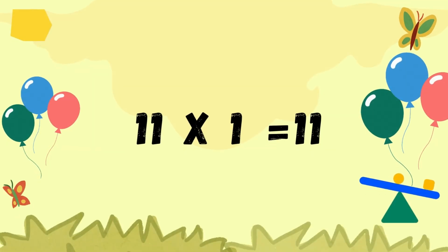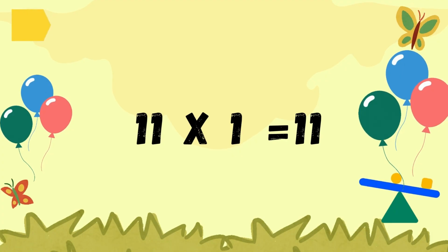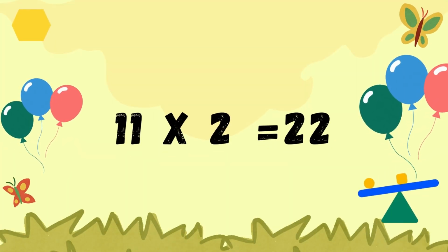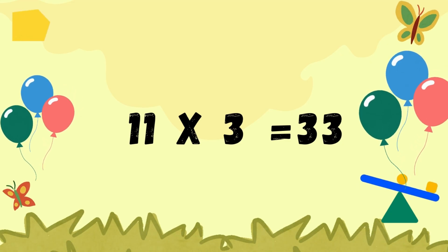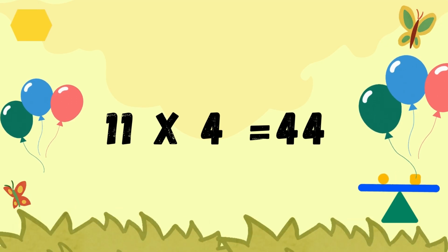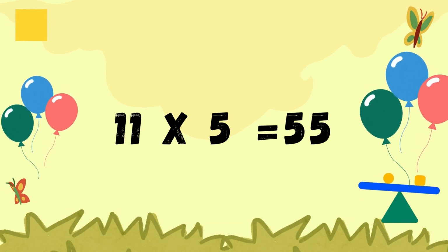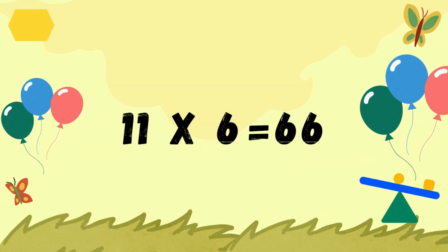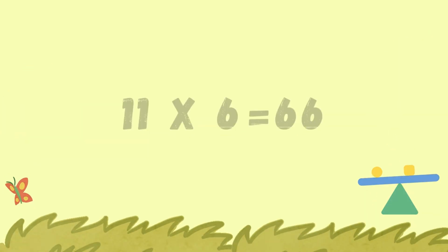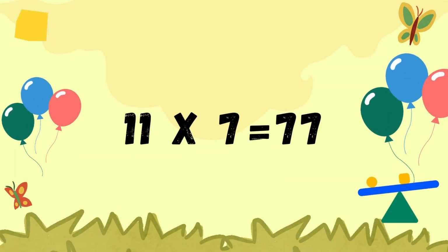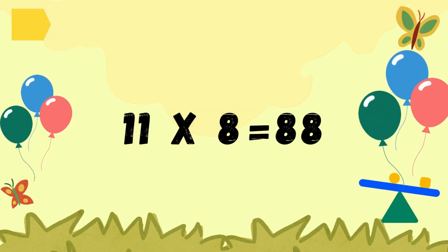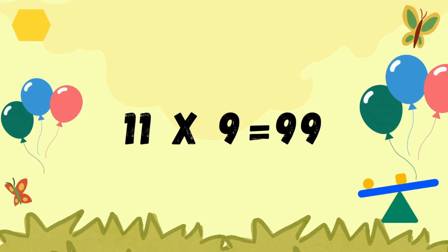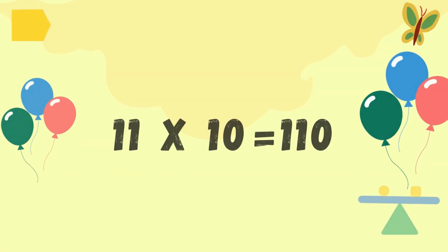11 ones are 11, 11 twos are 22, 11 threes are 33, 11 fours are 44, 11 fives are 55, 11 sixes are 66, 11 sevens are 77, 11 eights are 88, 11 nines are 99, 11 tens are 110,